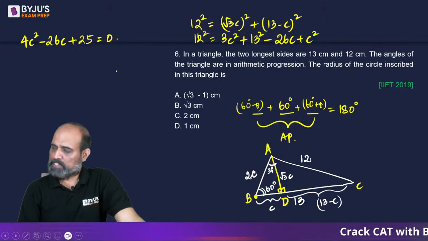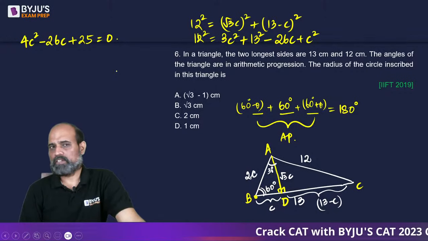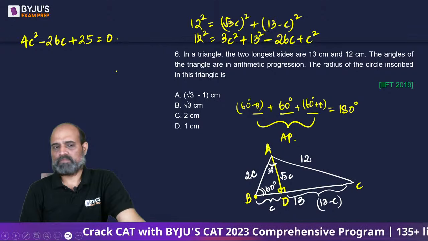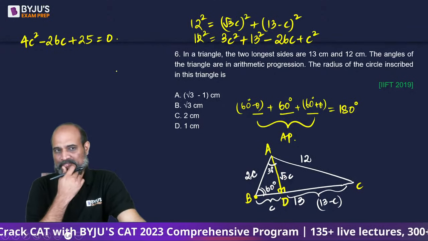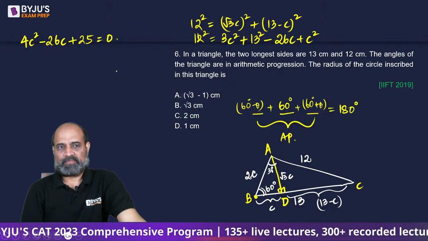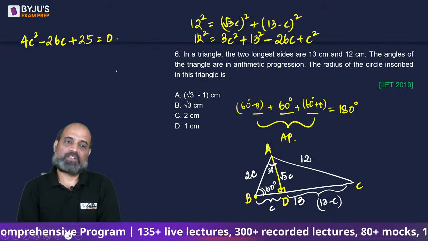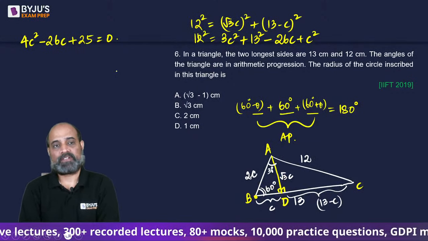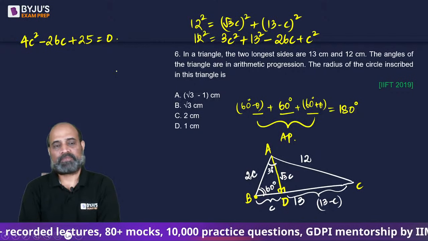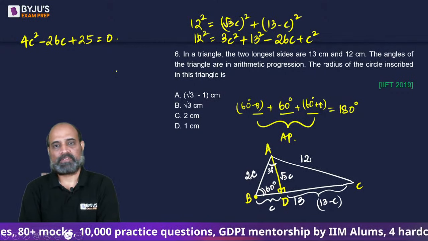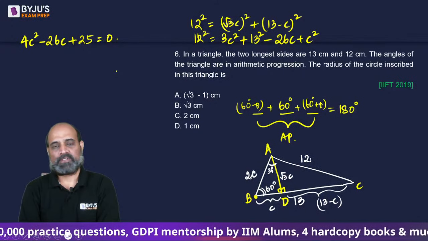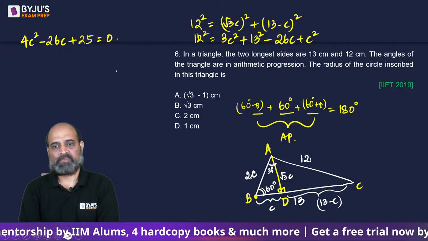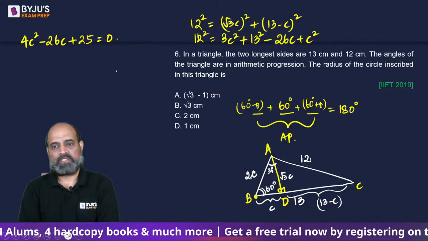How come in the previous one I was not getting 4C square? नहीं आ रहा था ना? Okay. So we need to solve this part. C आ जाएगा इधर से.